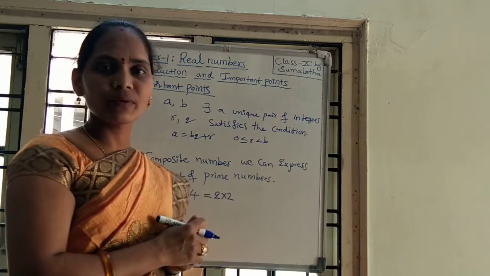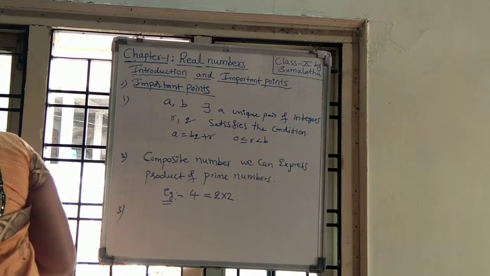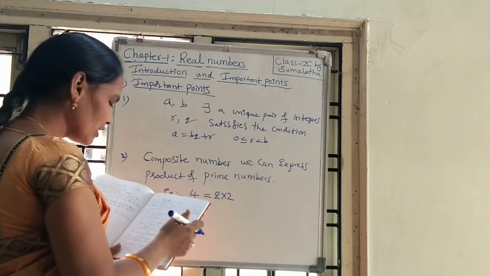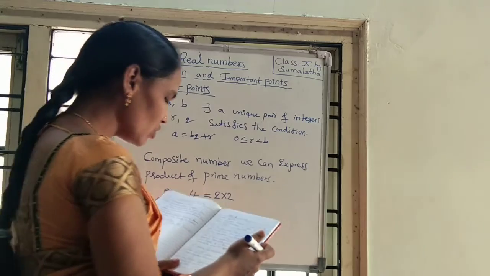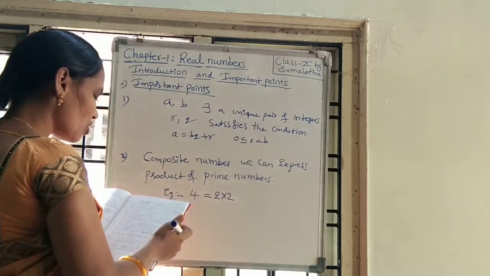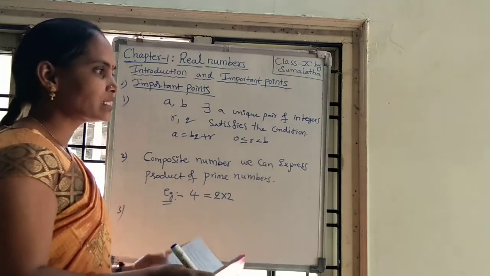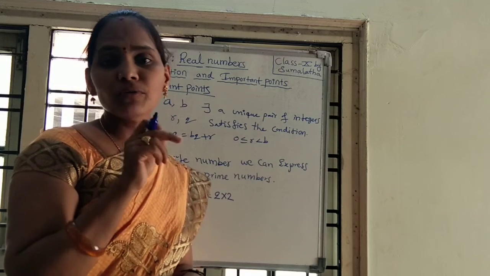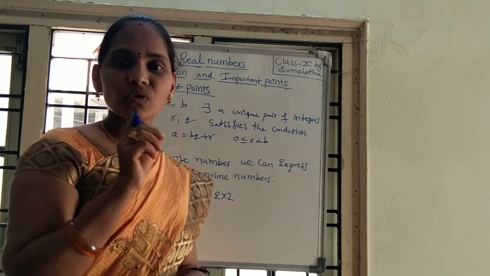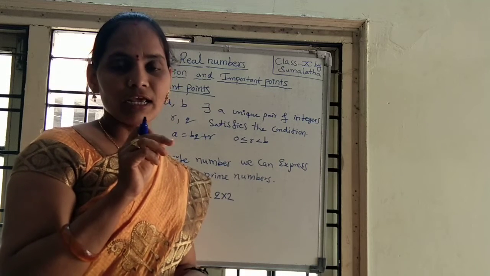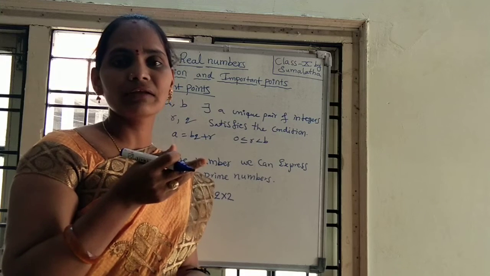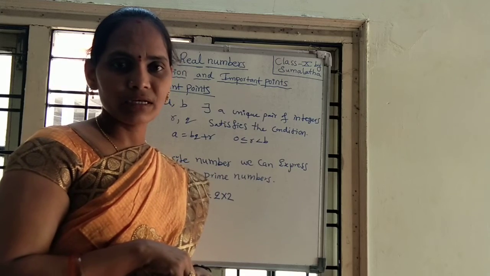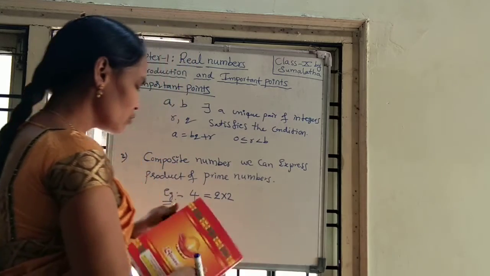Next, if you take the prime factorization of q, it is in the form of 2 power n, 5 power m, where n and m are non-negative integers. If you represent a rational number in p by q form, and the prime factorization of q is like that, then we can say that it is a terminating decimal number. That is one more important point.